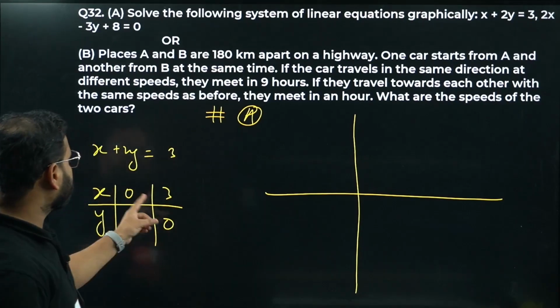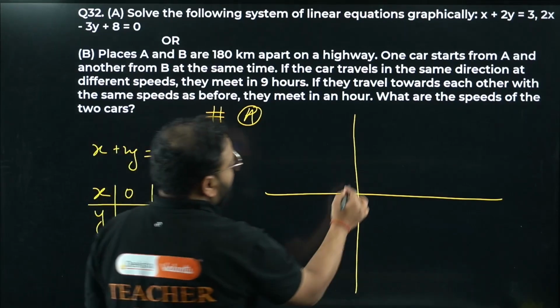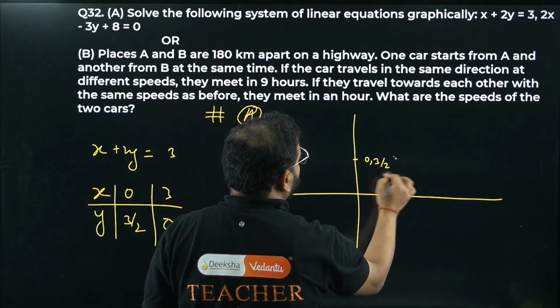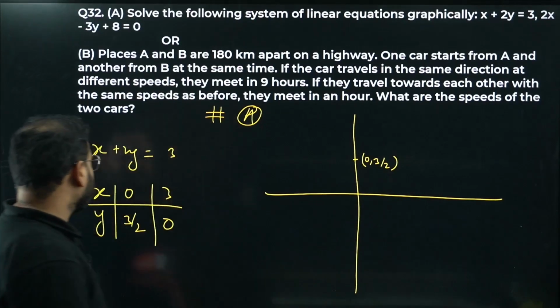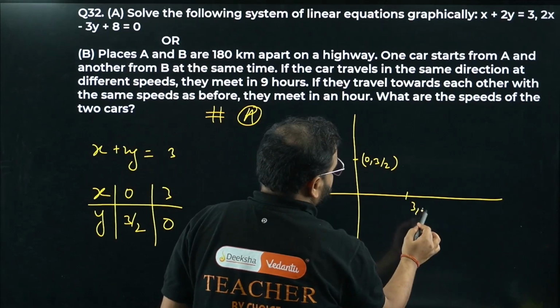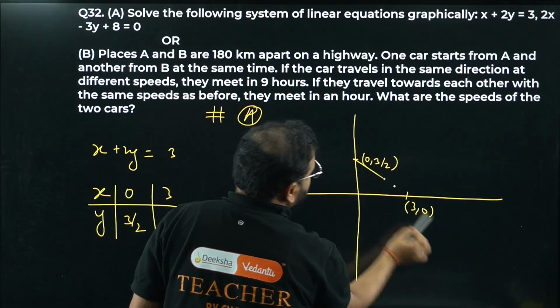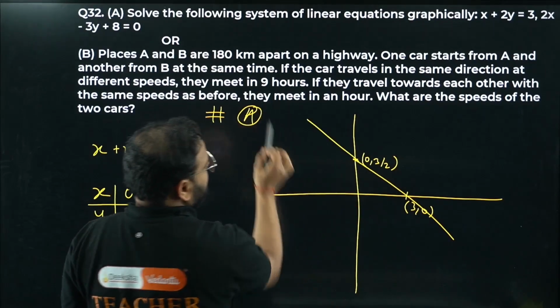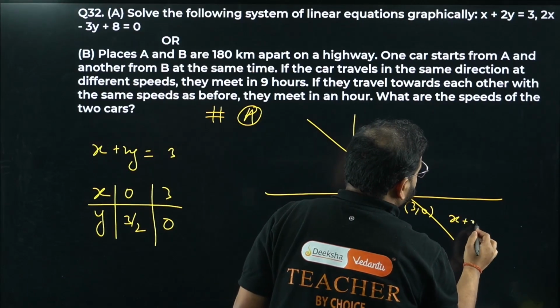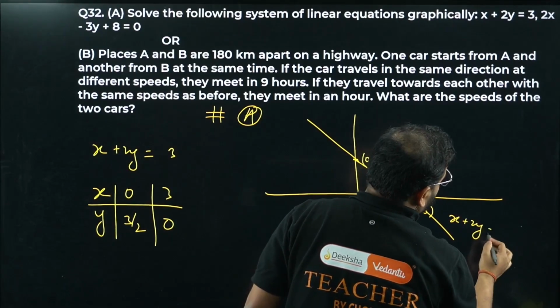So 0, 3 by 2, somewhere over here, and the other point is 3, 0, somewhere over here. Join these 2 points. Write the name of the curve: x plus 2y equal to 3.